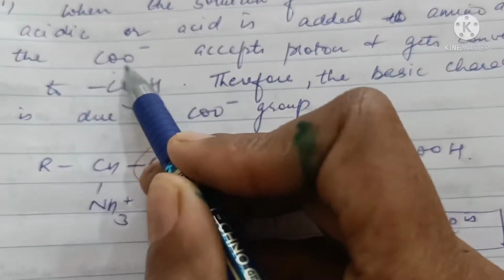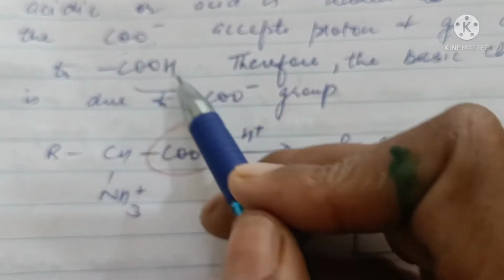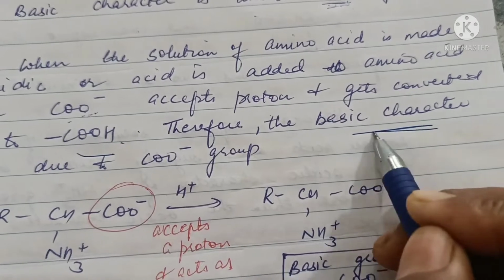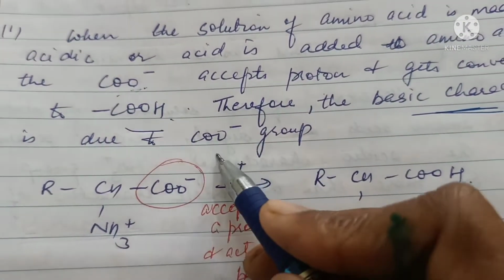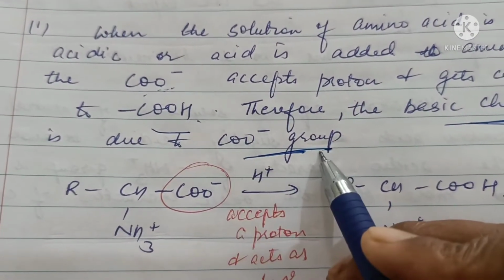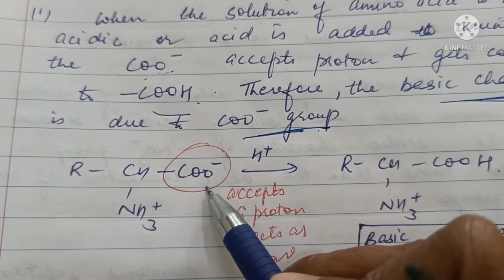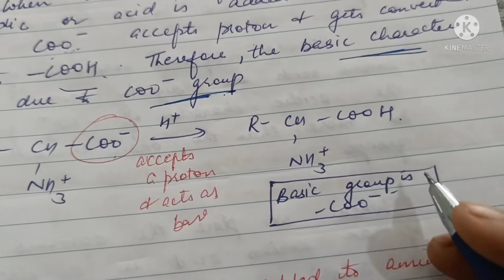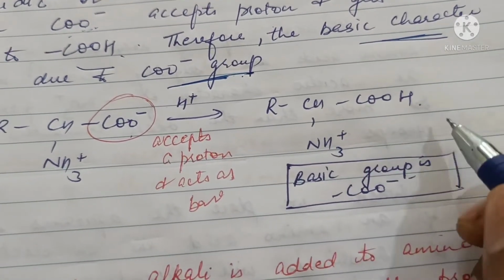So this site is acting as the acceptor of the proton and is the basic site. The basic character is due to the COO- group. So the COO- group of the zwitterion will accept a proton to form a positively charged cation.